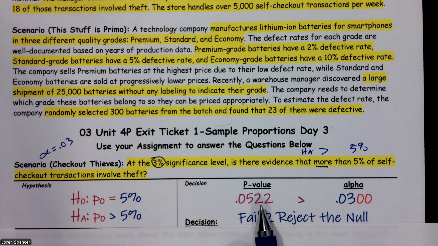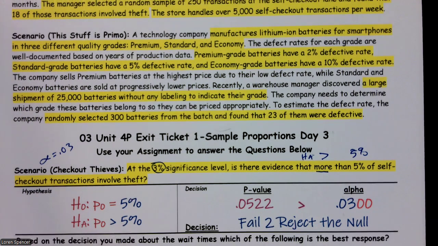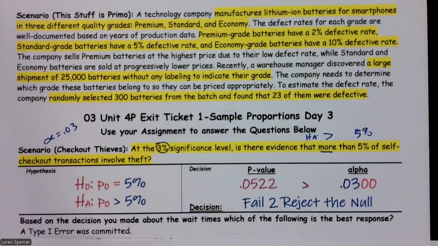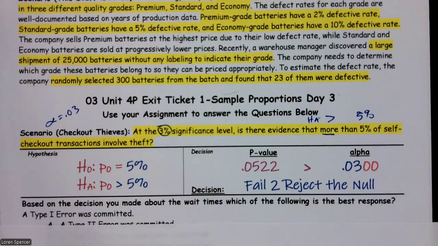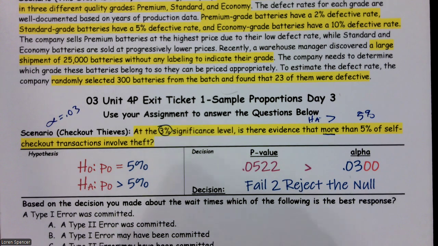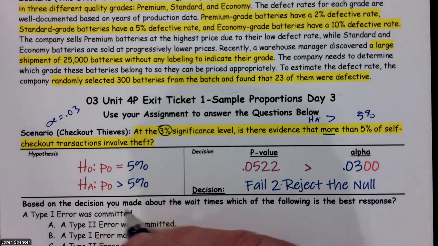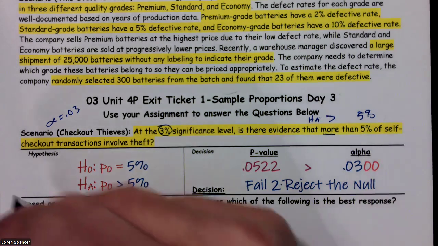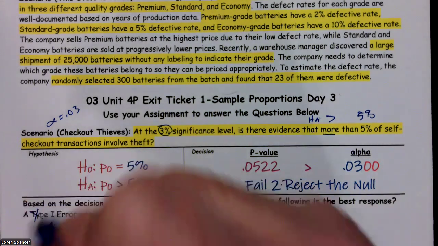When we ran the test, we ended up with a p-value of 0.0522, which was greater than our alpha of 0.03, so our decision was to fail to reject the null. Well, the question is, what type of error could have been committed, or what is our best response? Our choices: a type 1 error was committed. No, type 1 can only be committed if we reject. Well, we didn't reject, so it can't be this.